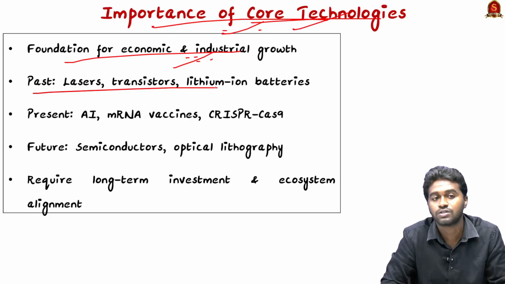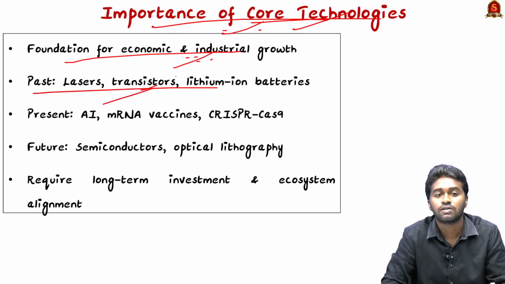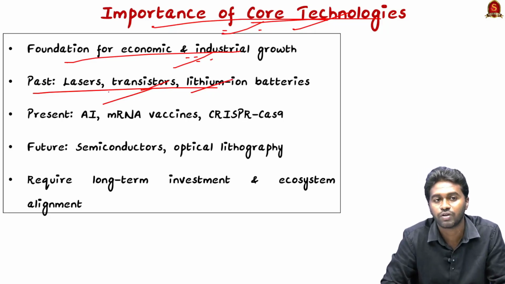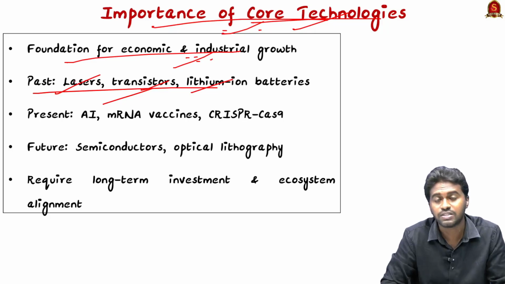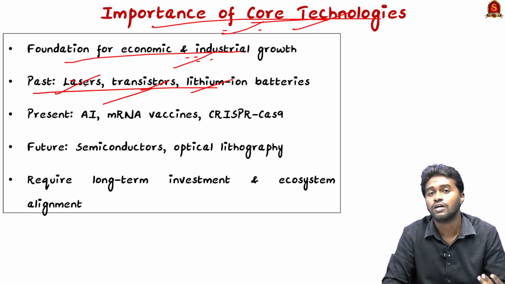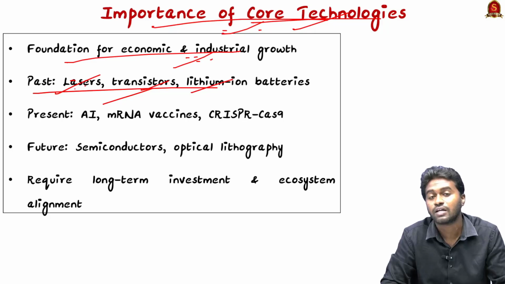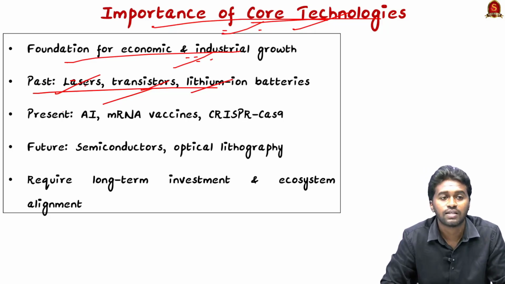For example, in the past, technologies like lasers, transistors and lithium-ion batteries played a very important role in the development of a nation. And recently India tested a laser missile, which will target drones and other incoming threats from other countries. And the next is the present.